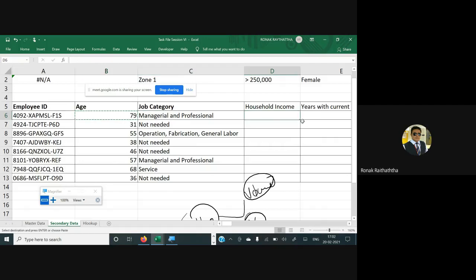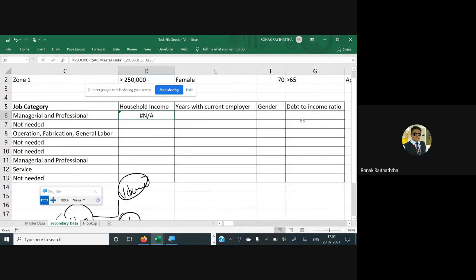I'm copying it and pasting it over here. Okay, no, I'll not be able to paste it. The reason being, I need to select the data as well. Household income is not coming in the table array which I have selected, no? Okay, so let me find the household income. VLOOKUP. Everyone, I guess, should be watching over here in case if you couldn't get it.